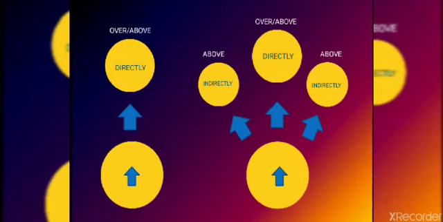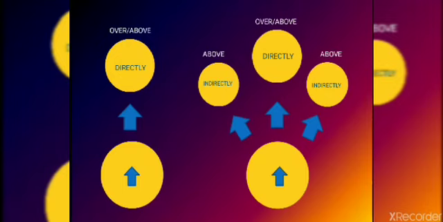When it is directly above, we can use both over and above. But if it is to the right, to the left, or anywhere else at an upper position, higher than us, then we have to use above.